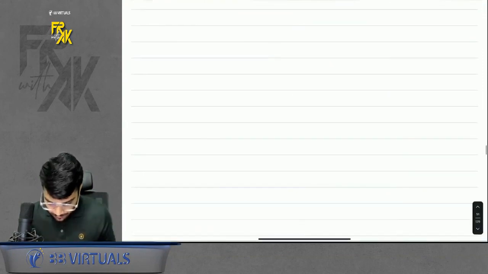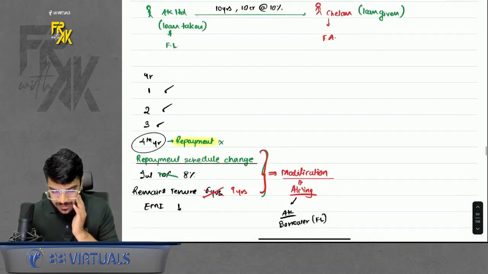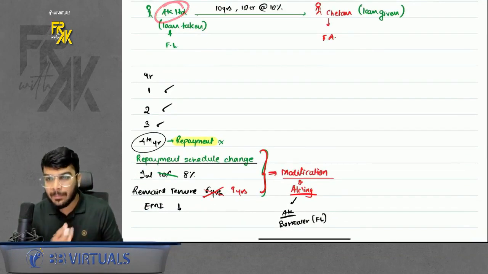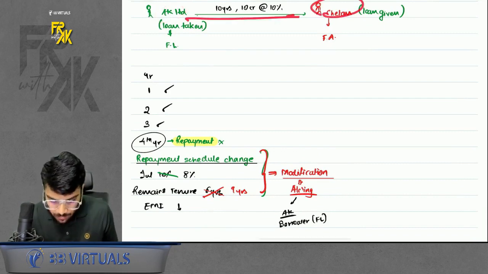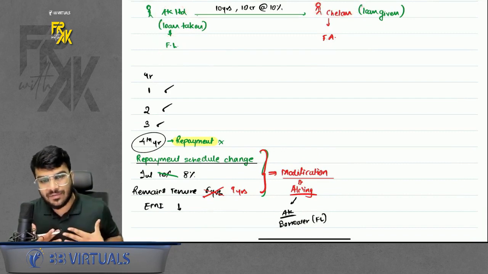Now let's discuss modification. What is the meaning of modification? First, let's try to understand that part. Let's say for example, this is AK Limited. This is Chetan Limited. I took a loan from Chetan. So for me, it is a financial liability.